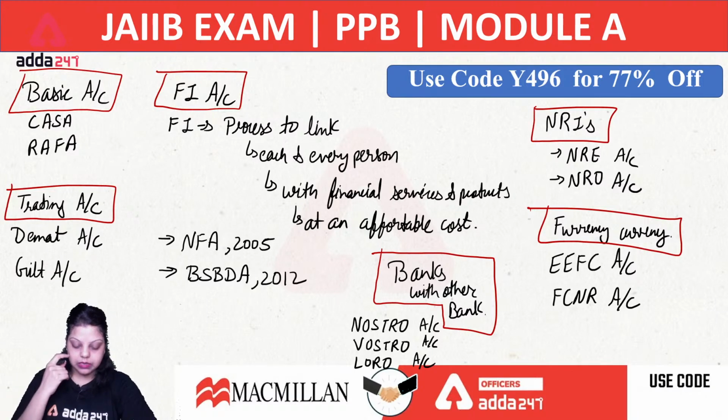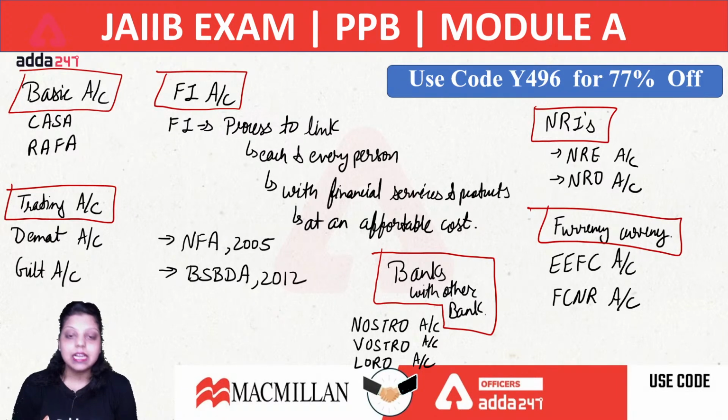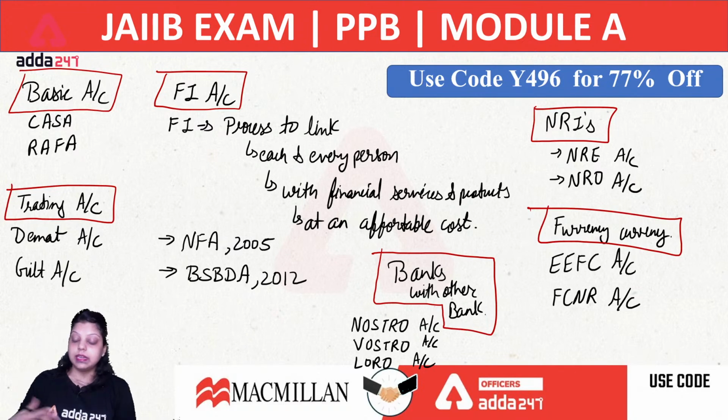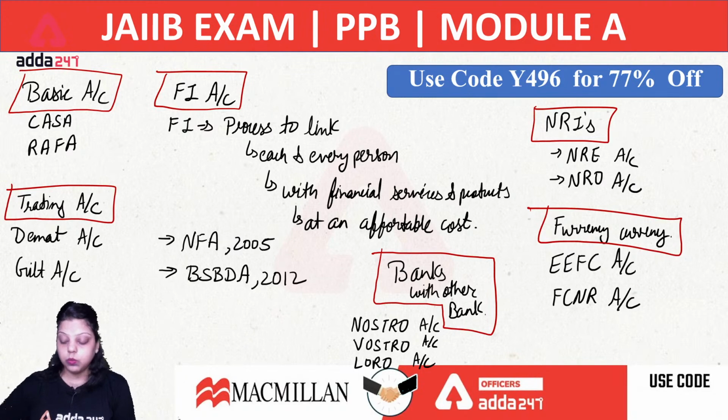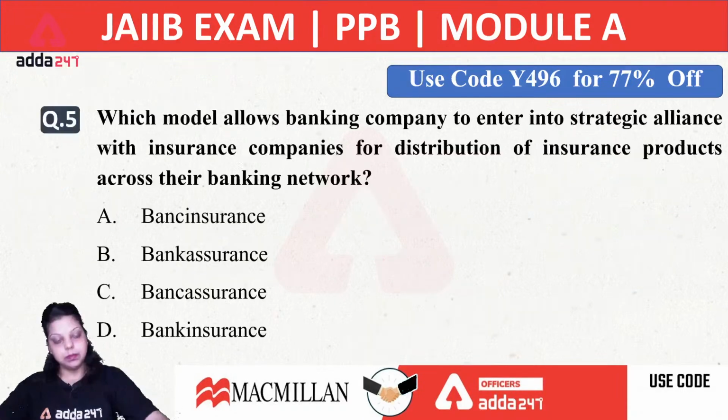Very good, simple. BSBDA stands for Basic Savings Bank Deposit Account. There are certain conditions on the Basic Savings Bank Deposit Account. That is also important. What credit limit is allowed? What remittance limit is allowed? What are the different limits for the withdrawal of funds? So these limits are also important whenever we are talking about certain accounts. Okay, so these are the total accounts which can be maintained by an individual in any kind of bank.